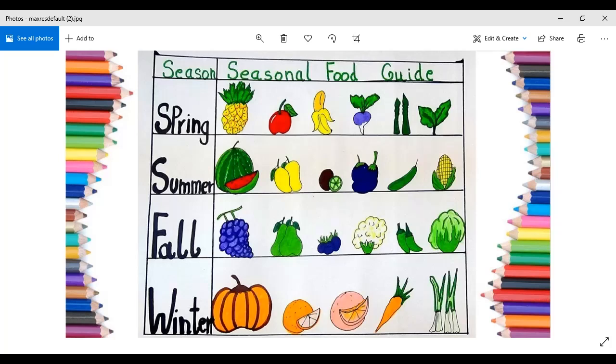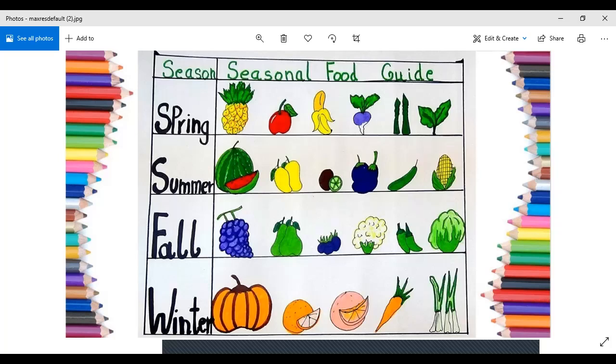Then in fall we have grapes. Grapes are everybody's favorite. You don't like chilies, and you don't like capsicum as well, right? Then in winter, we have the melons, we have the oranges. Winter is famous for oranges and carrots, red carrots, right? Okay, so these are some of the seasonal fruits and vegetables.